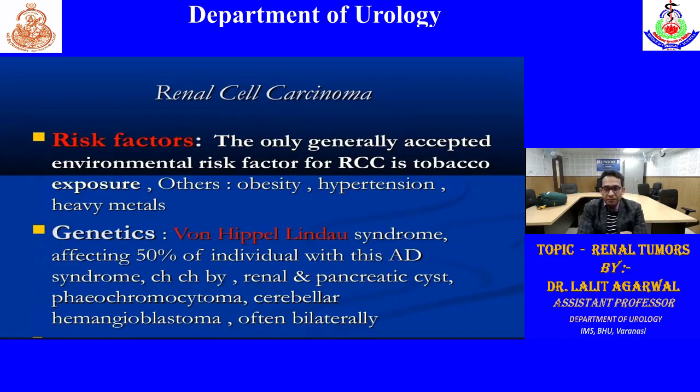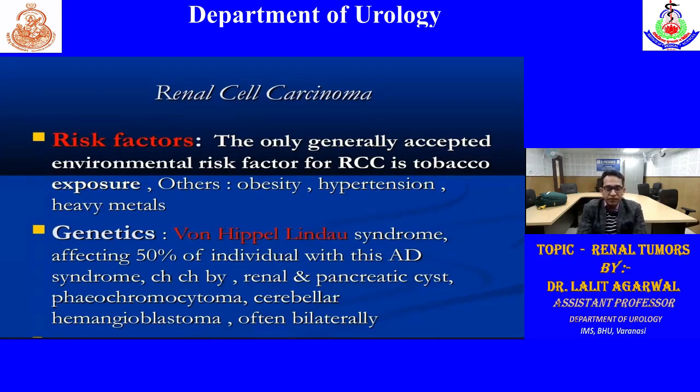the most common etiology is environmental. Tobacco exposure is most common, approximately 2 times risk. Others are obesity, hypertension, heavy metals exposures. Now coming to genetic factors. Generally there are syndromes associated. Most common is VHL syndrome, affecting 50% of the individuals with this autosomal dominant syndrome who have RCC.